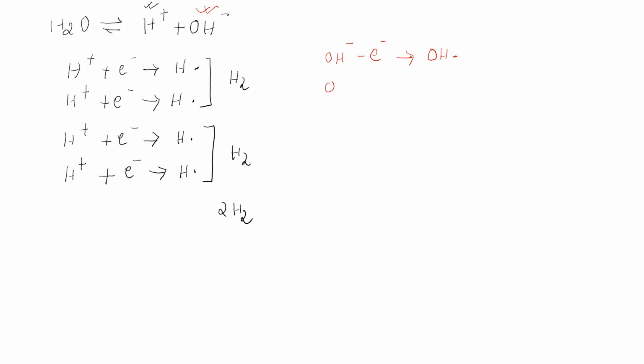Now another OH minus from the second molecule of water is again losing one electron and forming one OH dot. Why am I putting a dot? Because they are very reactive. Now the third one, from the third molecule of water, is again losing one electron and forming one OH. And the fourth OH minus is losing one electron and forming one OH.